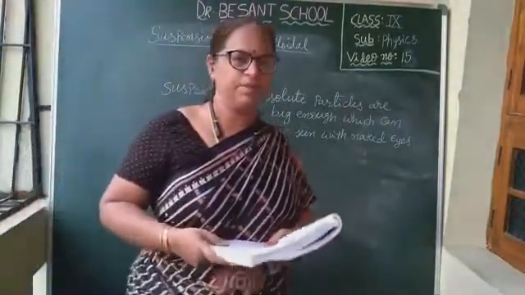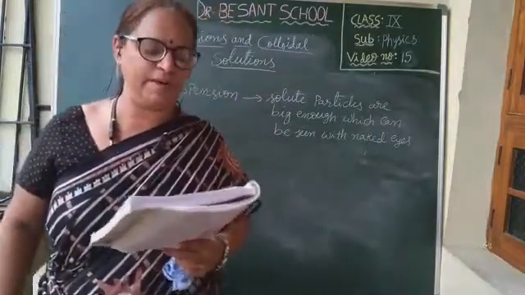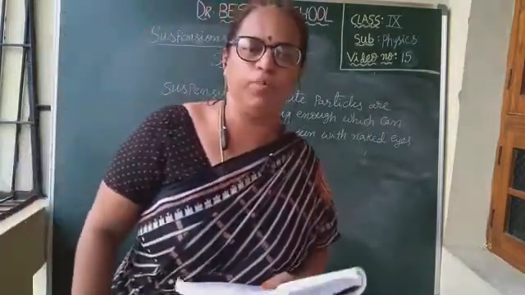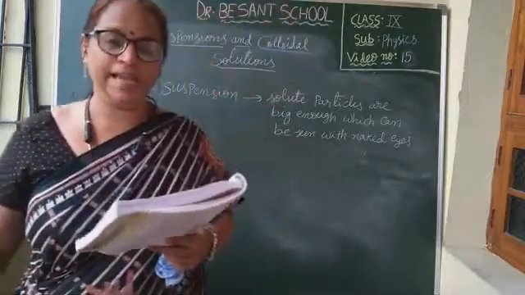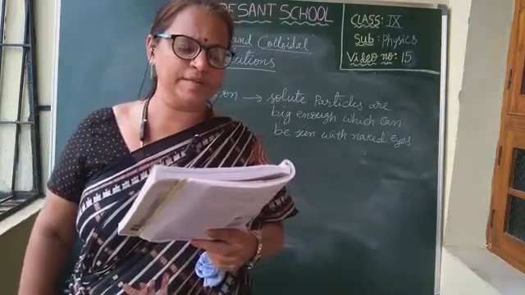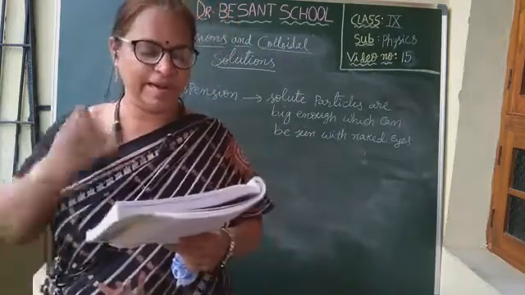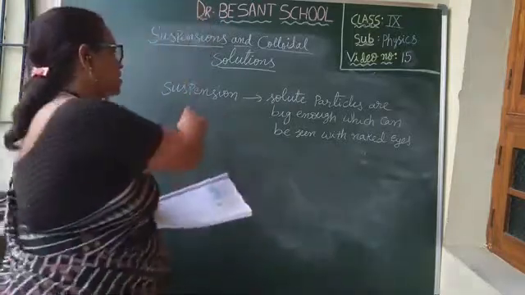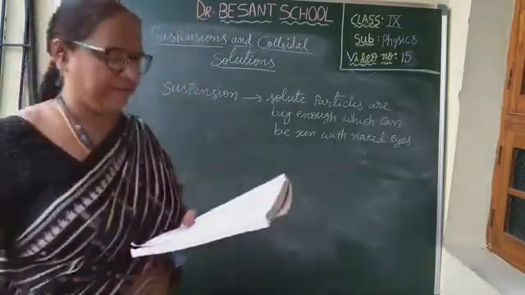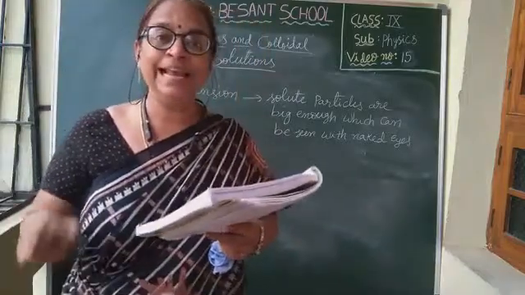See here. We are discussing suspensions, right? The particles of chalk did not dissolve but remain suspended throughout the volume of the water. So this is a heterogeneous mixture because the solute particles did not dissolve and the particles are visible to the naked eye. Such heterogeneous mixtures are called suspensions. Suspensions are heterogeneous mixtures of a solid and a liquid.